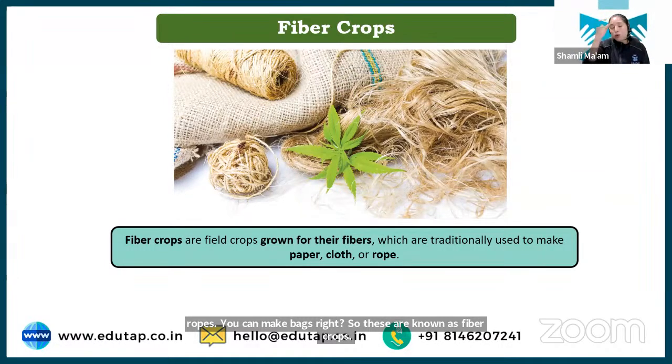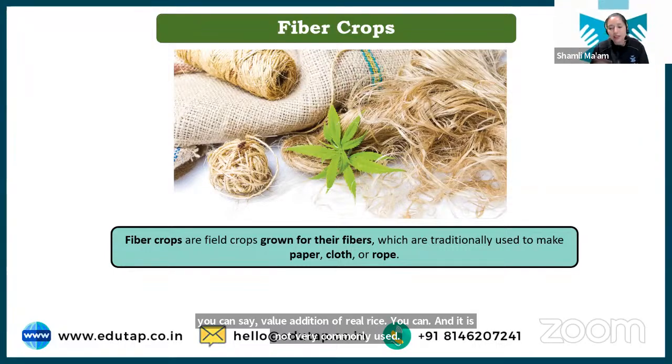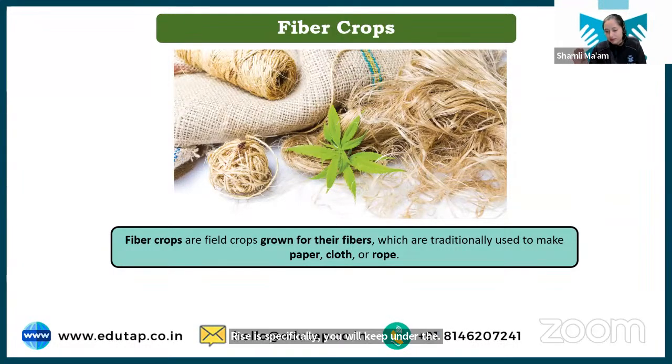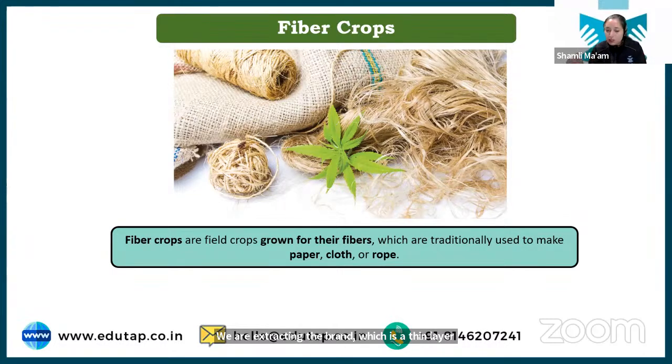See, Om, rice bran oil is very specific. This is the value addition of rice, and it is not very commonly used. But rice specifically, you will keep under the cereal category. You cannot say rice is an oilseed crop. We are not making oil from the rice itself; we are making oil from the rice bran, the thin layer outside the rice. That is the part of rice used for extracting the oil. You are not using the entire rice seed for making oil.